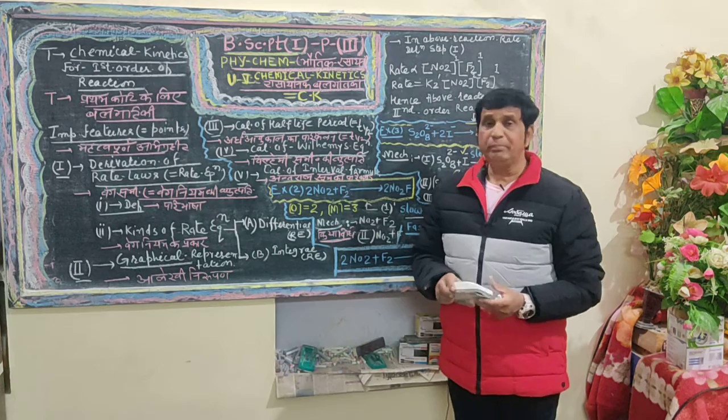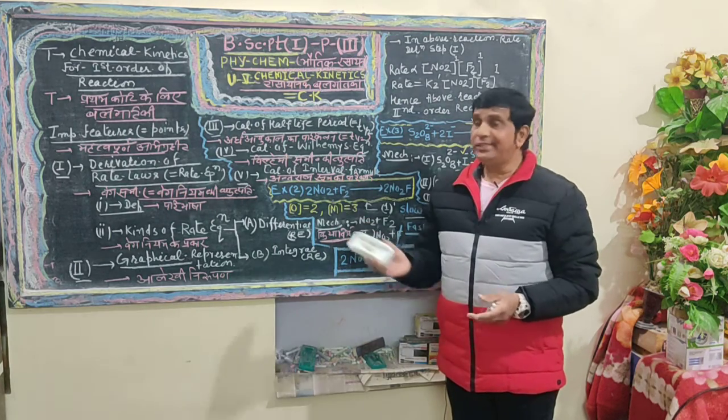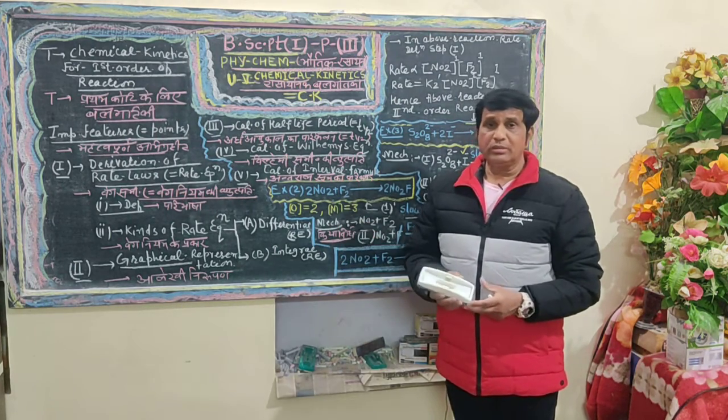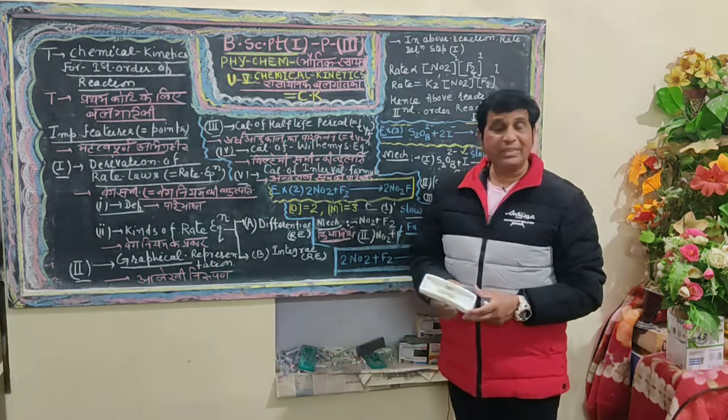For example, the hydrolysis of an ester to produce acetic acid and ethyl alcohol.